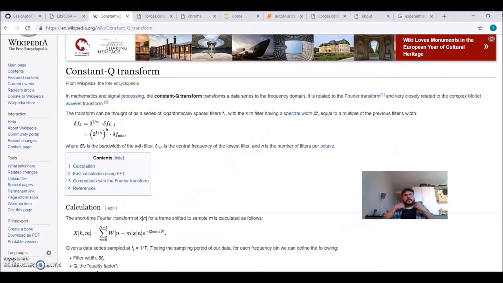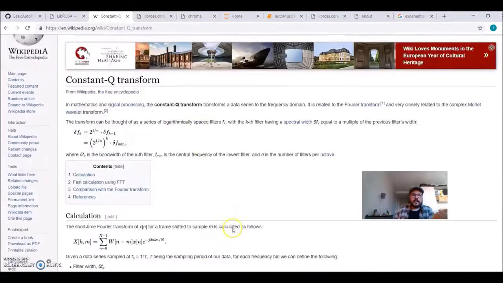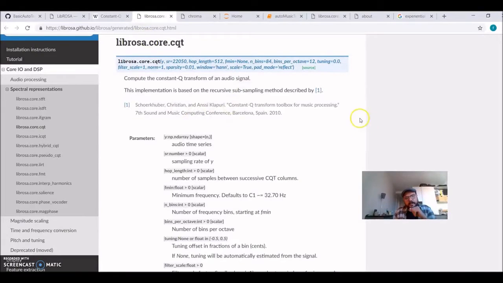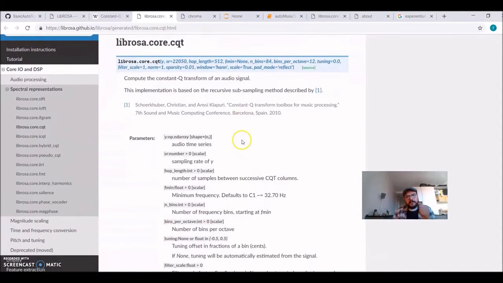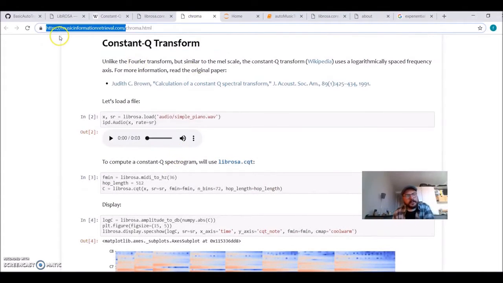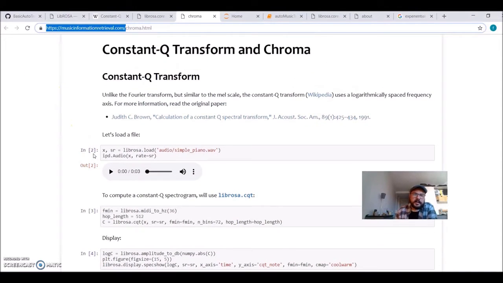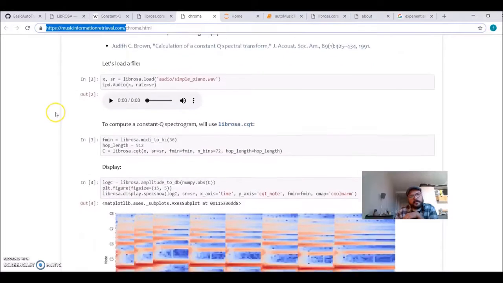You can read about the constant Q transform. You should check the LibRosa documentation about how they implemented the constant Q transform. I also recommend this website, called Music Information Retrieval, from CCRMA, I think at Stanford. They have great tutorials on music information retrieval. There is this part on the constant Q transform.